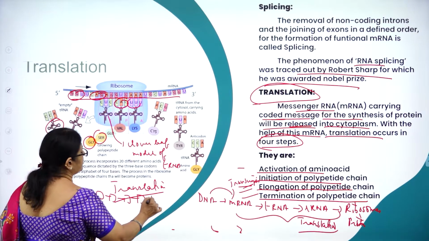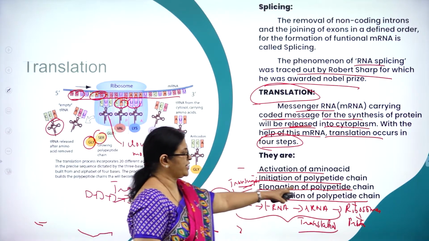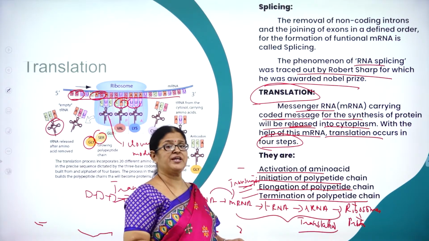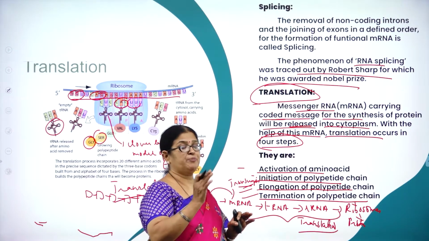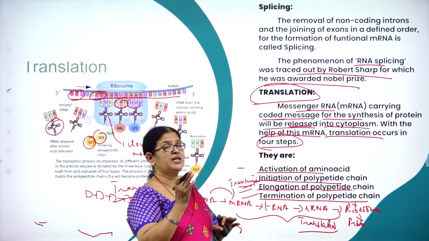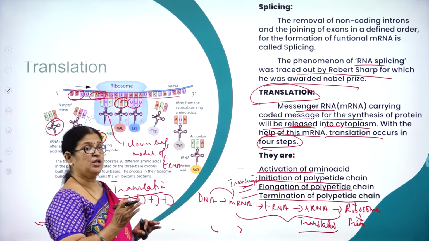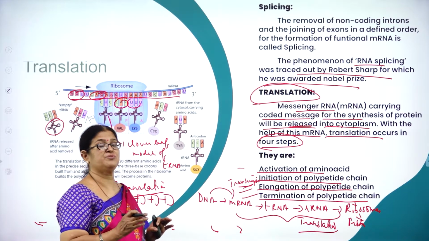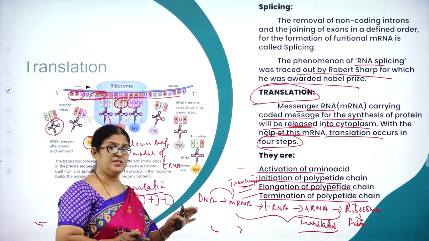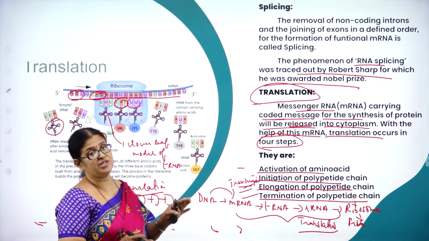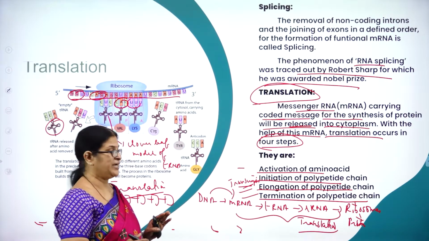So like that, a chain of amino acids is formed, and that is called elongation of the polypeptide chain. For every beginning there is an end. After the formation of a particular protein, the protein synthesis has to stop. So who will come and stop that protein synthesis? It is none other than the nonsense codons or the terminator codons, which will not code for any amino acids. So the beginning of protein synthesis will always be methionine, that is AUG, the triplet codon, and the end will be the nonsense codons or the terminator codons.